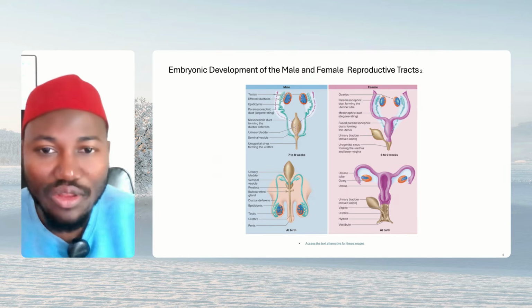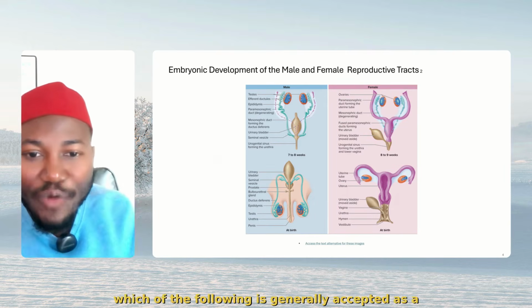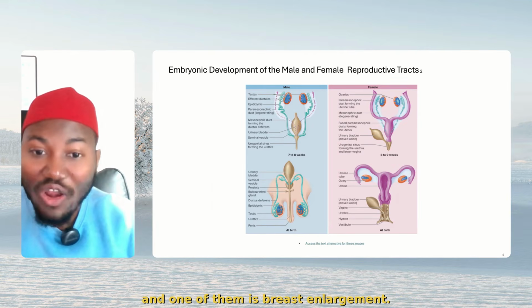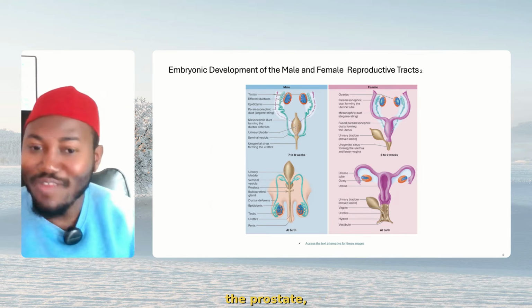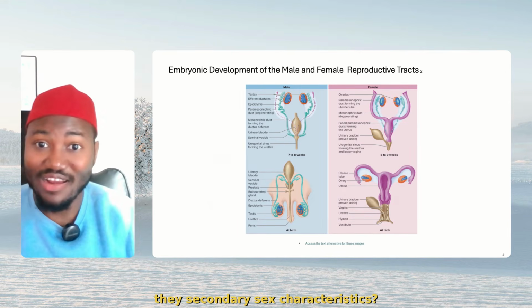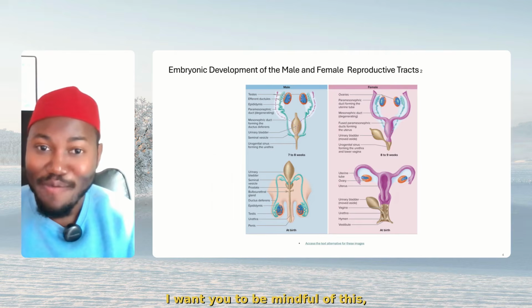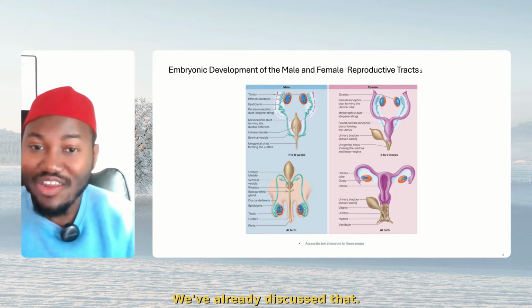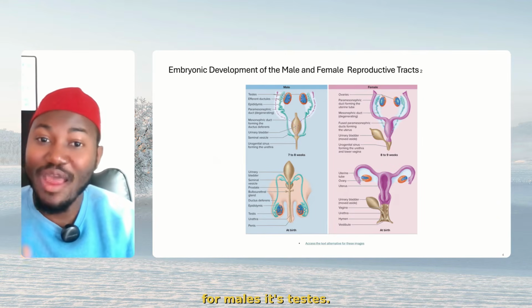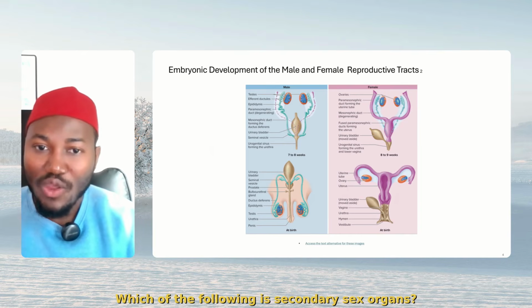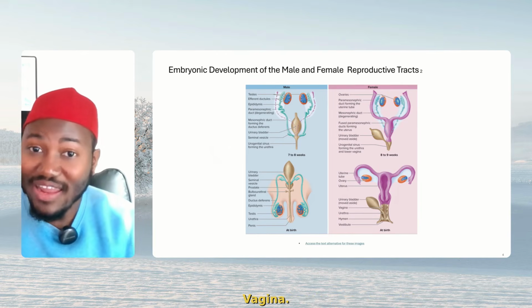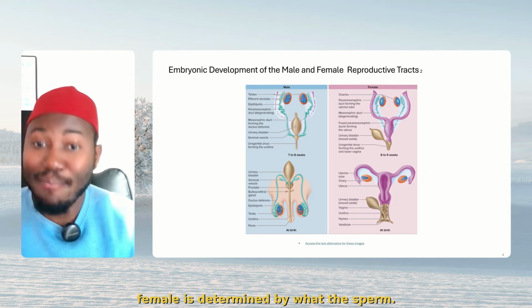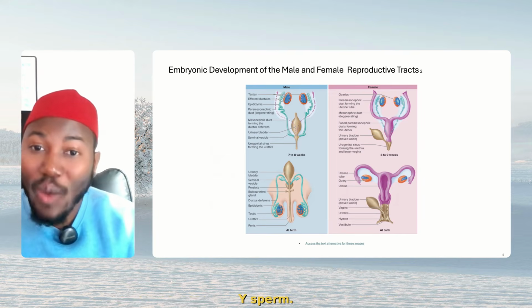Now, some questions will be like, which of the following is generally accepted as a secondary sex characteristic? We've discussed secondary sex characteristics, and one of them is breast enlargement. So if somebody tells you the vagina, the uterus, the prostate, presence of testes are secondary sex characteristics, no, they are not. I want you to be mindful of this, please. Which of the following are primary sex organs? We've already discussed that. For females, it's ovaries. For male, it's testes. So you can't be deceived. Which of the following is a secondary sex organ? Vagina, all right? Whether an organism is genetically male or female is determined by what? The sperm. We've discussed that, which is the X sperm and the Y sperm.